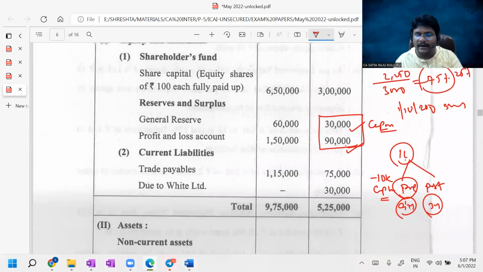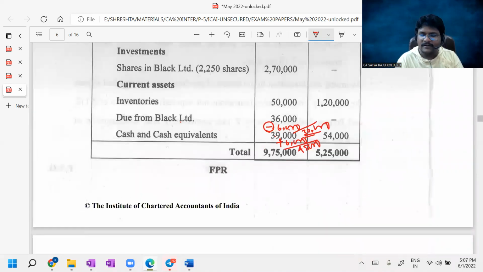The other party has already adjusted. That is the reason why the amount due to White Limited was represented at 30,000. Due to White Limited 30,000, after adjustment of the cash in transit, this balance will also become 30,000. Now during the process of the consolidated balance sheet, it will be nullified with each other as well. In the mutual owings, this one is there. I told you that nothing is there, but this one is there. This adjustment you need to make under chart number C.